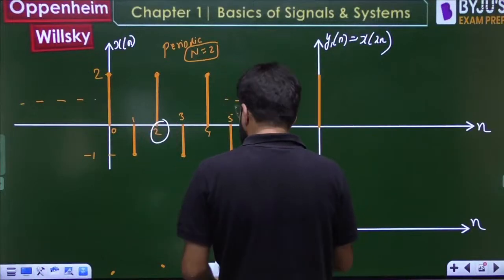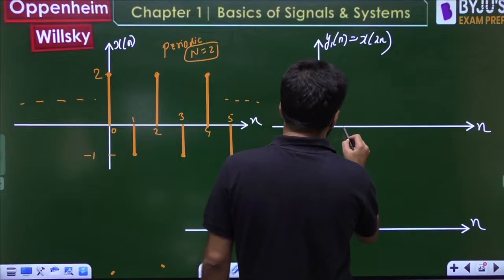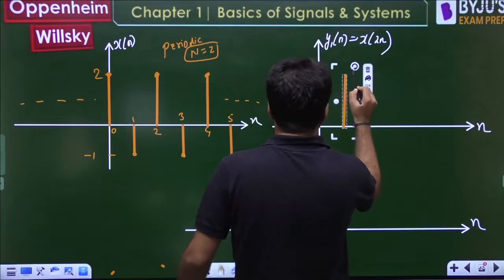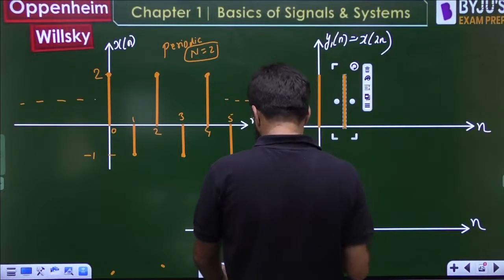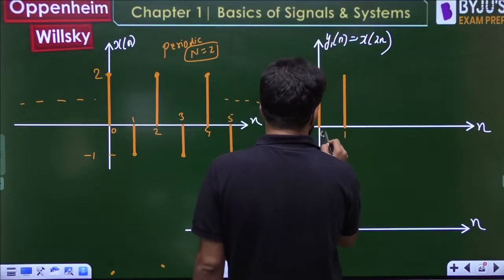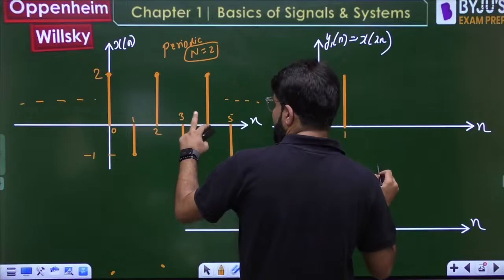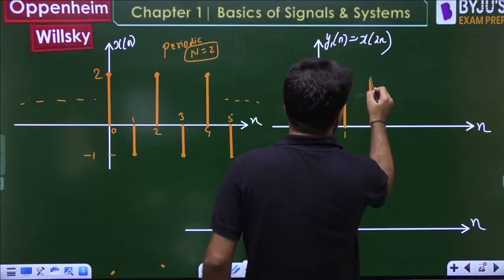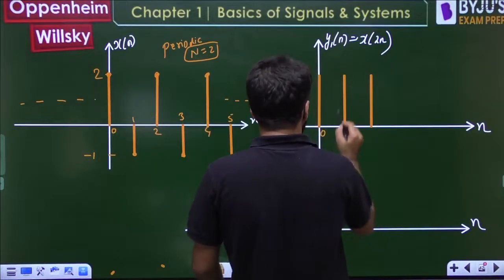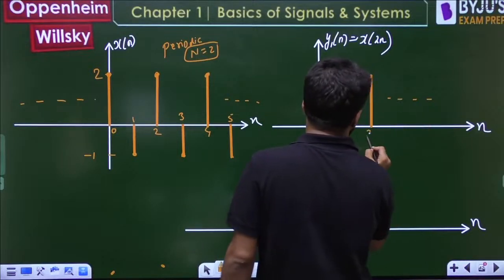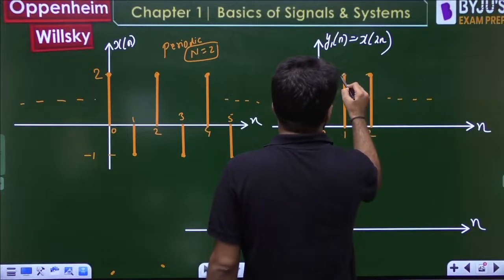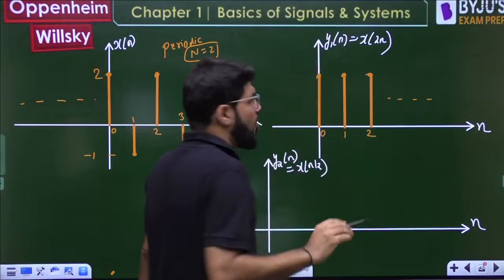Directly you will take the value at 2. 2 divided by 2 will be 1. So the same value repeats, but at 1. Now next, 3 by 2 cannot be taken, lost. 4 by 2 is 2, and so on. Now pay attention, please.